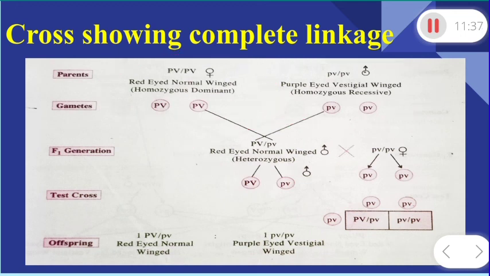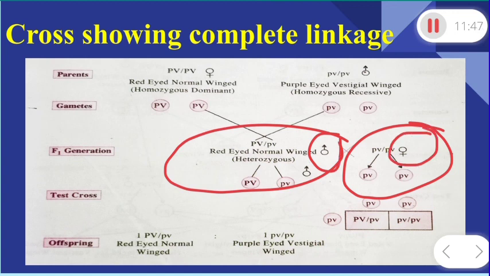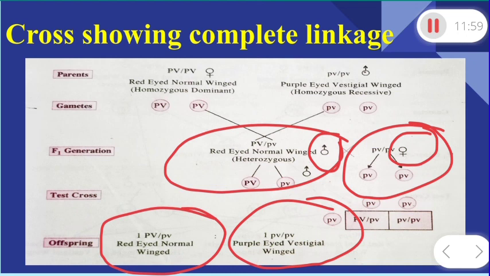Here this is the F1 male, you are looking at the symbol, and it is crossing with the female recessive parent. The result of the test cross is two types of offspring, red-eyed normal winged and purple-eyed vestigial winged. So here the ratio is 1:1.